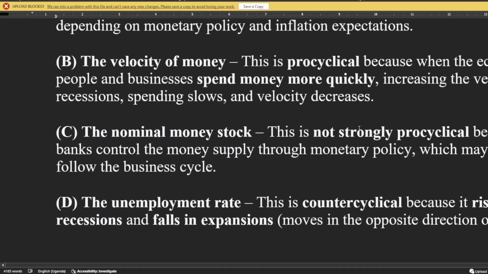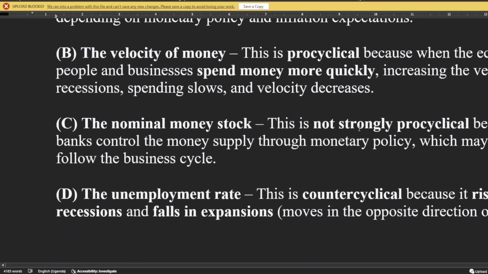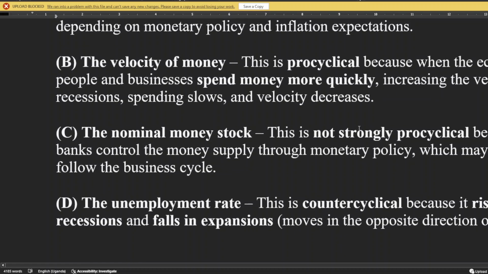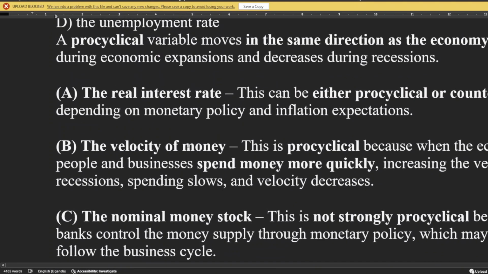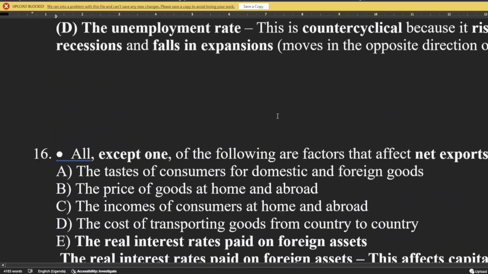Like unemployment, when the economy is doing well, unemployment reduces. That's what we mean by moving in opposite directions. Nominal money stock does not always follow the business cycle. The velocity of money is the answer. The real interest rate also depends on the policies.